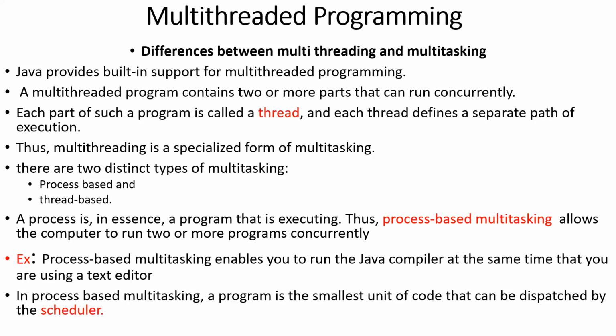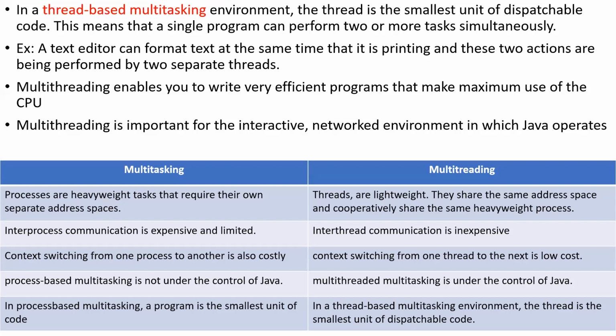Multiple processes are being executed here. The multi-processing system will be handled by the OS. The multi-thread concept will be handled by Java. The Java runtime system can handle the multi-thread concept. Multi-threading is more number of tasks in a single program. So these are the differences between multitasking and multi-threading.